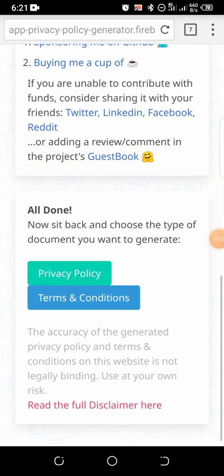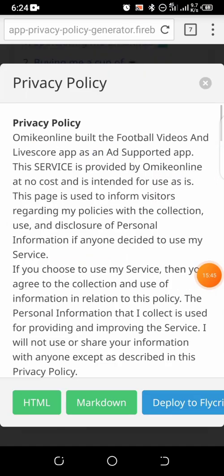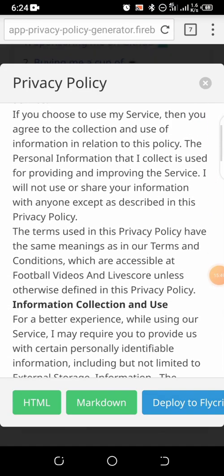All right, so we are done. What we want to do now is the privacy policy, so I click on privacy policy right here.